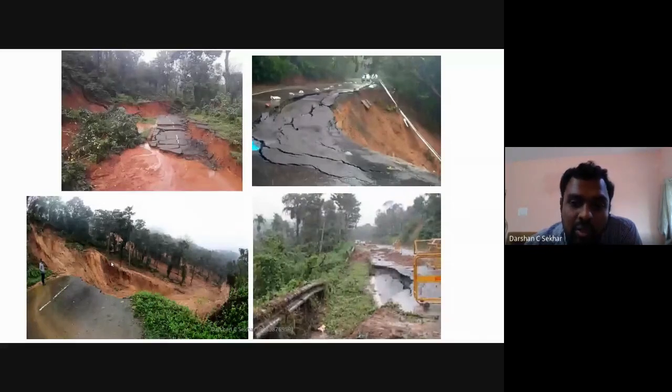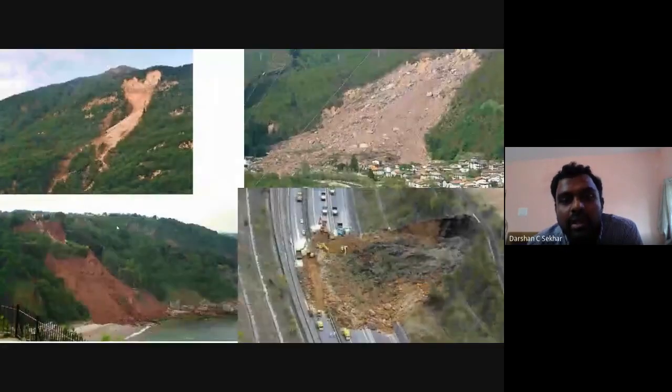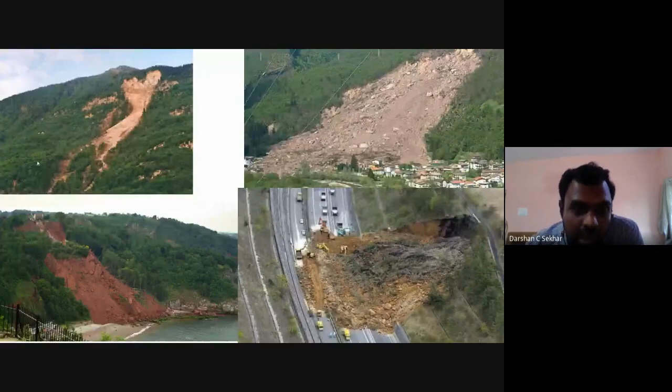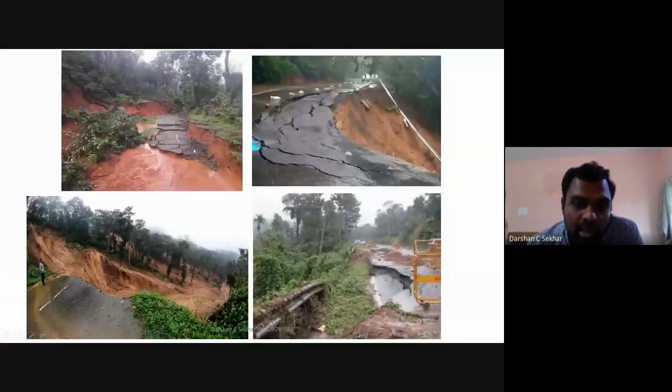The main factor is soil properties. Not on every type of soil property is there going to be a failure. Only with some soil properties or some types of soils will there be slope failures. Generally, if I observe Madikeri and other districts, why did the slope failures happen in the Coorg region in Karnataka? Mainly, one of the primary reasons is water pressure. Every year there was rainfall, but not every year were there landslides.